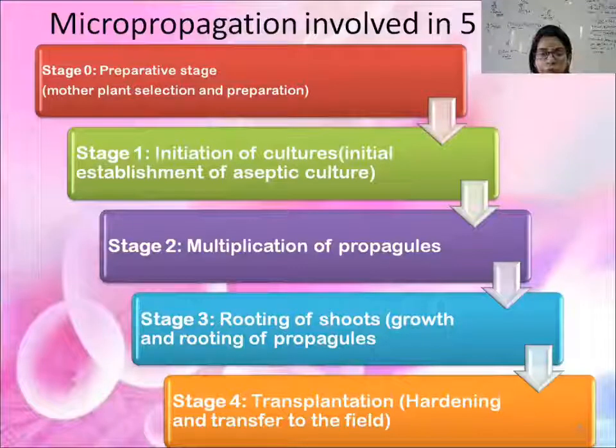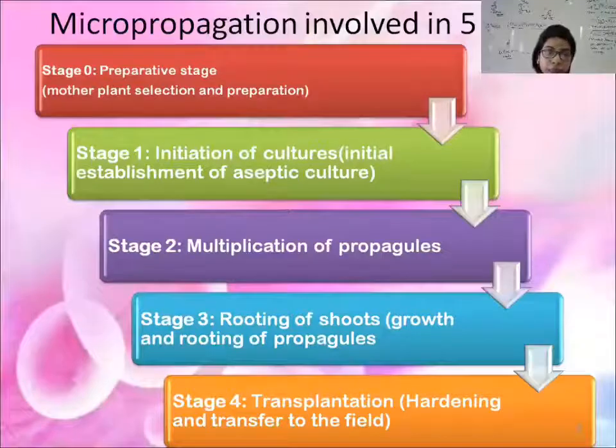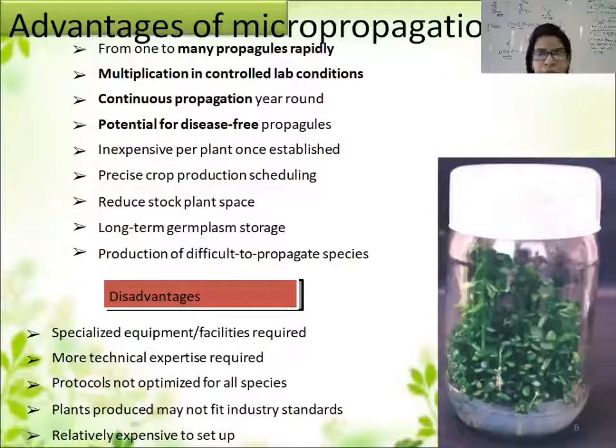You can understand it like this. Once a newborn baby is in our environment, first we have that baby on a mother's milk diet, then a liquid diet, and finally we give a solid diet. Here we produce the plant artificially in the lab, so we cannot directly take the plant from the in vitro condition to the environmental condition. We have to acclimatize the plant just like baby weaning: in the lab, then in the greenhouse, and then finally into the field. That's why this stage is known as acclimatization or hardening or transfer to the field.